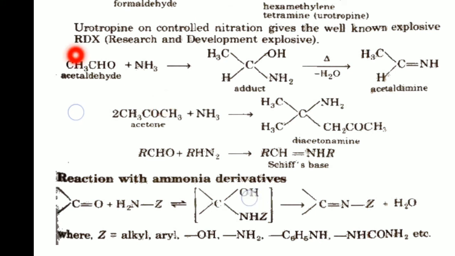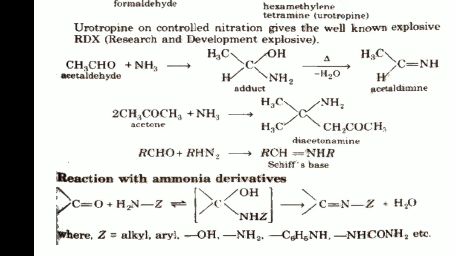Finally, the OH group and the hydrogen of this NHZ are removed as water, and we get a C double bond N bond. Broadly, from the ZNH2 molecule H2 and from the carbonyl group oxygen are removed as H2O to produce the final product. This is the skeleton equation for the reaction of aldehyde and ketone with ammonia derivatives.